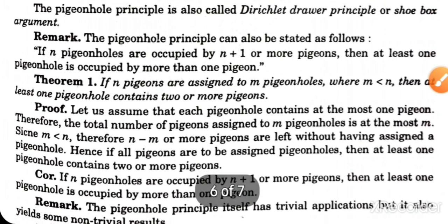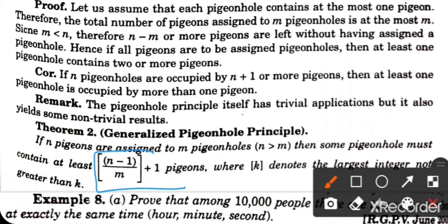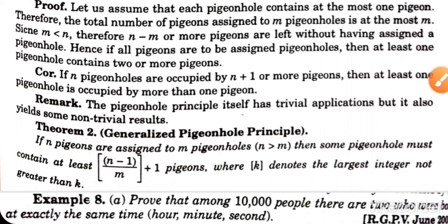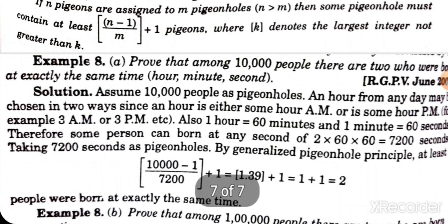If we generalize the pigeonhole principle, we get this formula: the greatest integer function of (n minus 1) divided by m, plus 1, where n is greater than m. Always the greater quantity is pigeons and the smaller quantity is pigeonholes. Similarly, we see there are two shoes in one shoebox. That's why this is also called the shoebox principle.